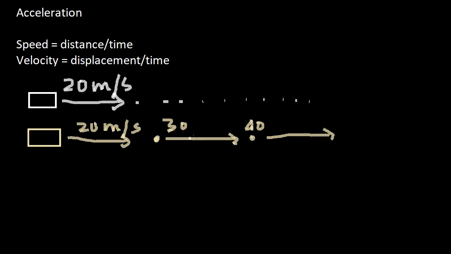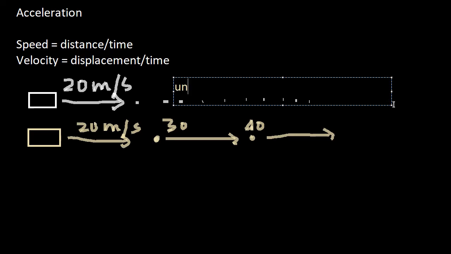So we have two situations. One situation is when the velocity of the body is constant, and another situation is when the velocity of the body is continuously changing. In the first case, the velocity of the body does not change with respect to time, and when we have such a condition, we call it uniform motion.